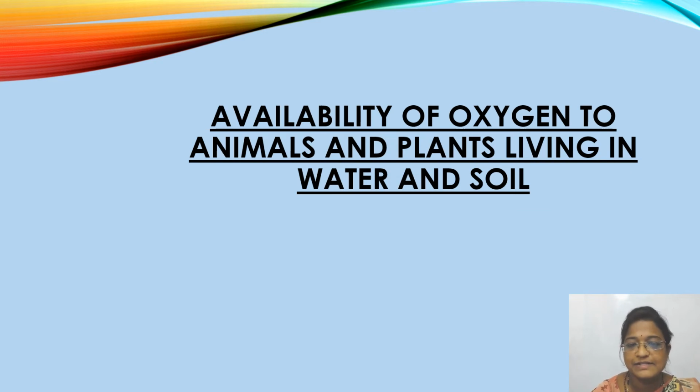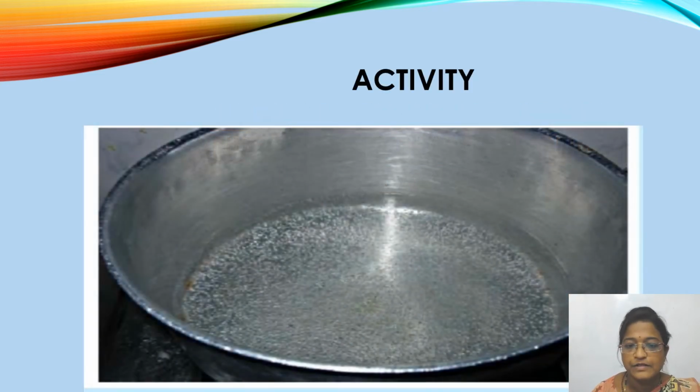So now let us discuss the availability of oxygen to animals and plants living in water and soil. As we have discussed just now, air is everywhere. But now we will see how animals and plants living in the water and soil get the air. For this, there is one small activity.